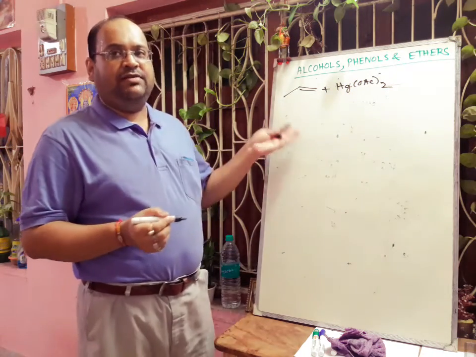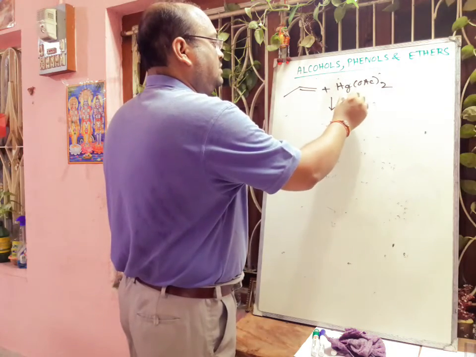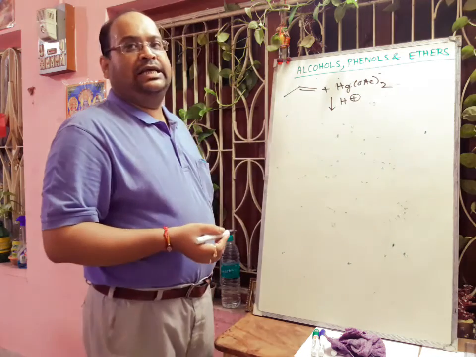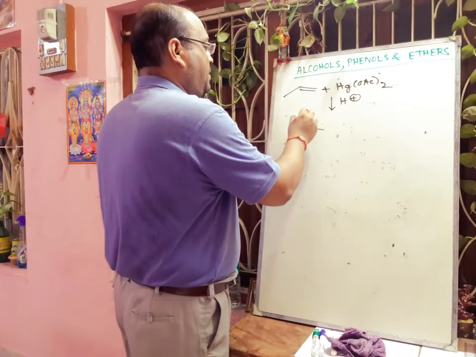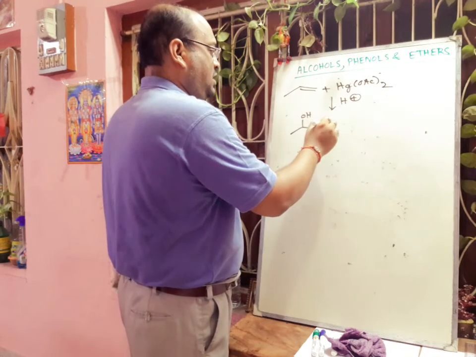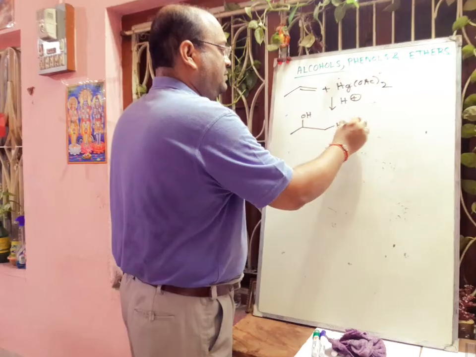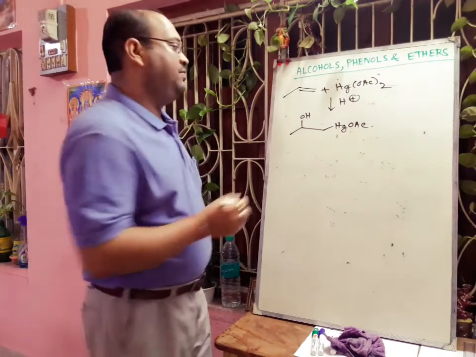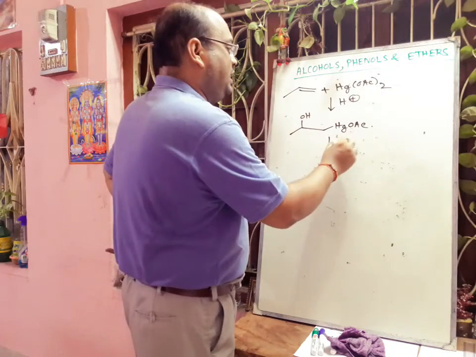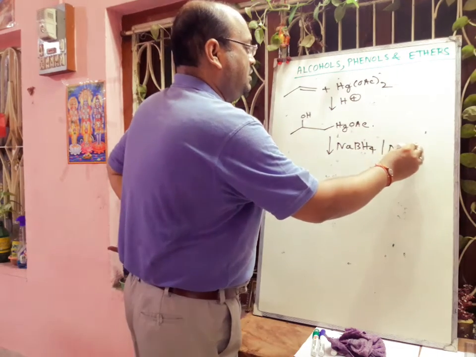If we add mercuric acetate in presence of water and acid, then it will form OH and here HgOAc. In the next step we have to use sodium borohydride and NaOH.